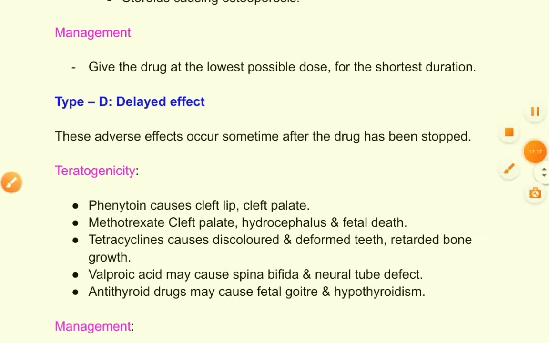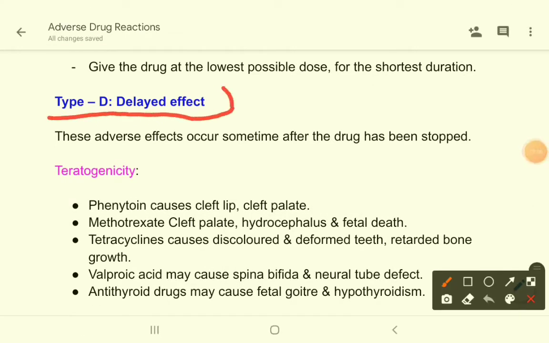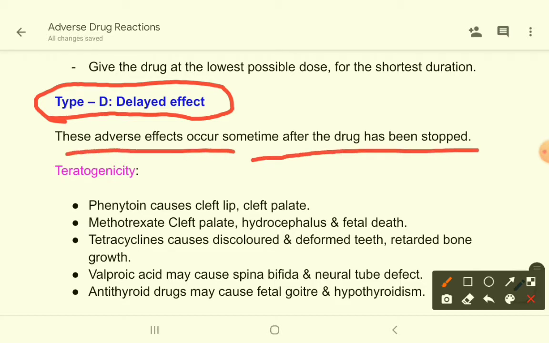Now come to delayed effect. What is a delayed adverse drug effect? A delayed adverse drug effect means you have given a drug to a patient, you have stopped the drug, and the adverse drug reaction appears sometime later, maybe months after, maybe years after the stopping of the drug. So there is a time gap between stopping of the drug and appearance of the adverse drug reaction. So that is a delayed effect or delayed type of adverse drug reaction. It occurs sometime after the drug has been stopped.